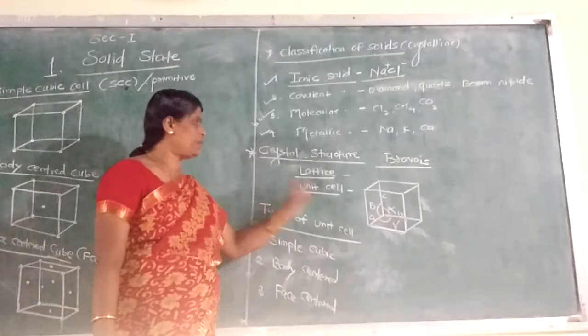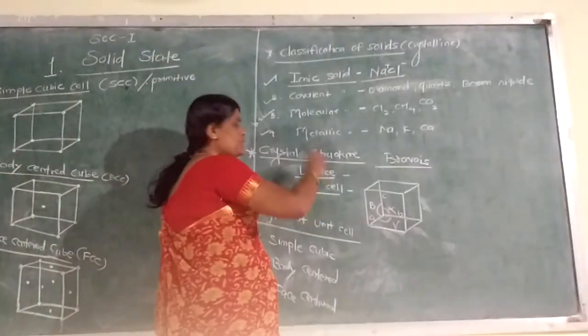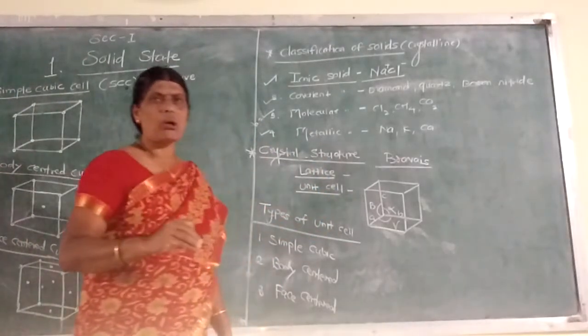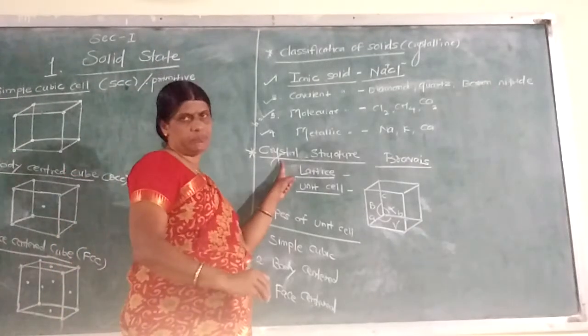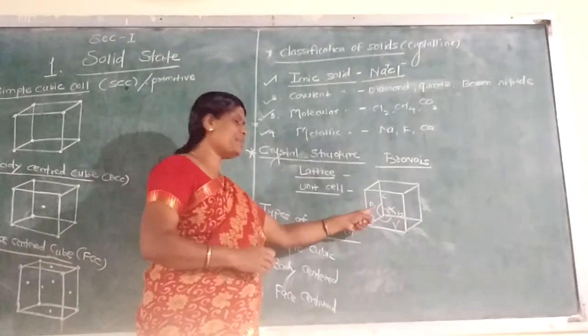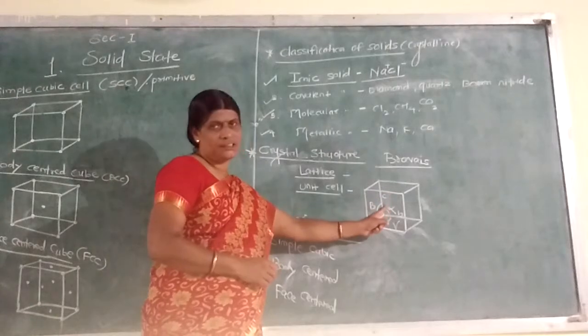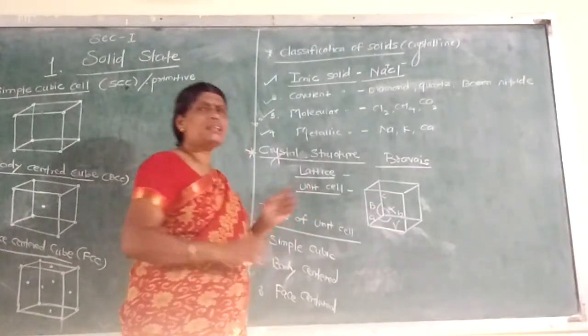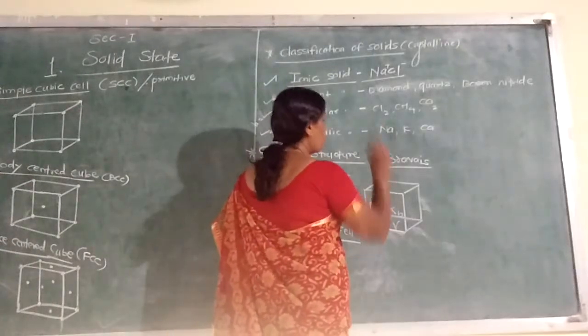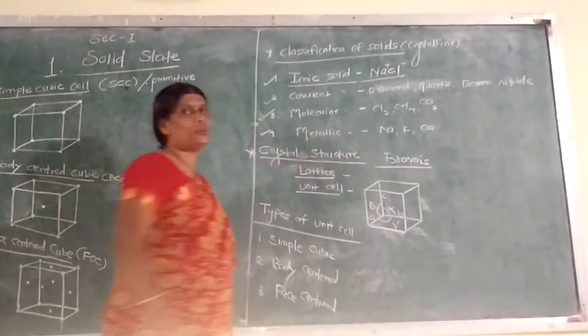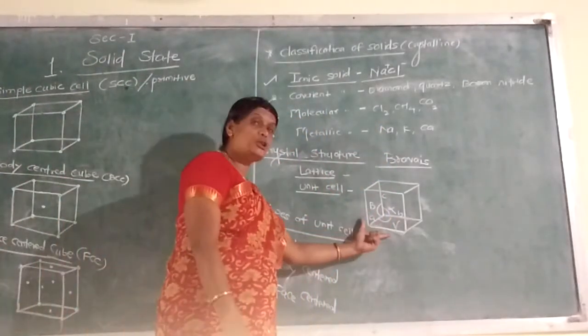Unit cell means the smallest repeating part of the crystal, the very smallest. This is the unit cell. So unit cells are again of different types. In our syllabus, the main demand is given for the cube. So see here, I draw this cube. This is the structure of the cube.